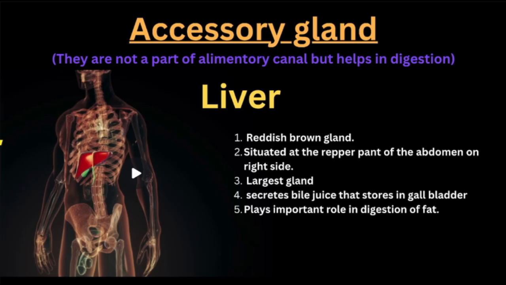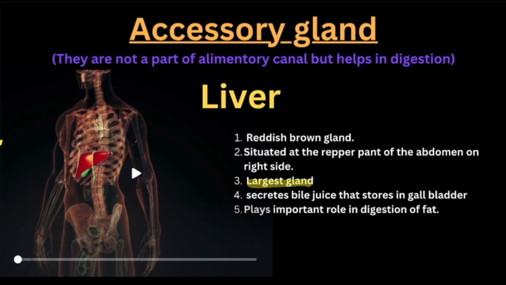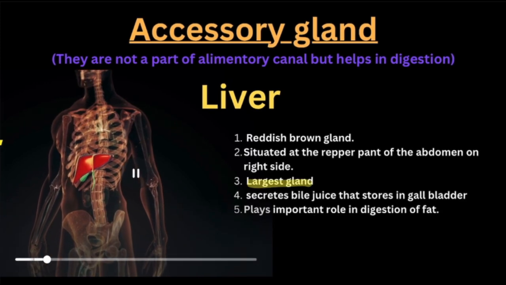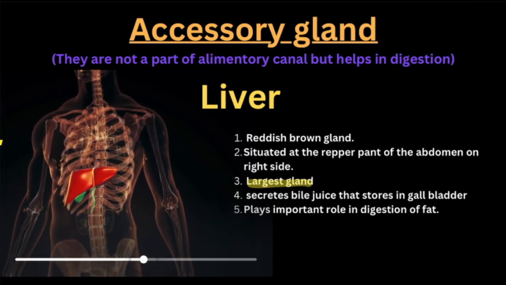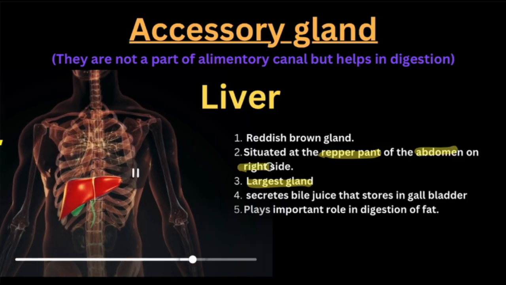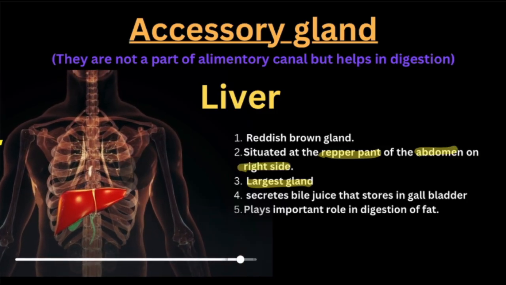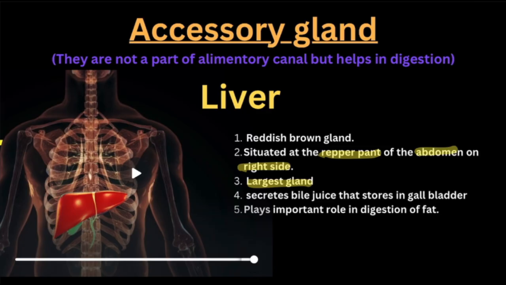So what is the liver? The liver is a reddish brown gland. इसका कलर होता है reddish brown कलर का, and this is the largest gland of our body. हमारे body में largest gland. It is situated at the upper part of the abdomen on the right side. ये हमारे right side में upper abdomen में पाया जाता है. हमारे chest region के नीचे अपर एब्डोमेन में राइट साइड के तरफ पाया जाता है. ठीक है, इसका कलर है रेडिश ब्राउन कलर एंड इट सिक्रेट्स बाइल जूसेस.